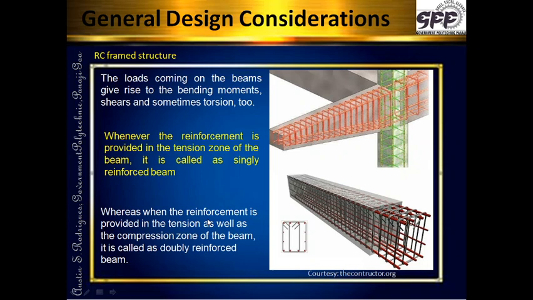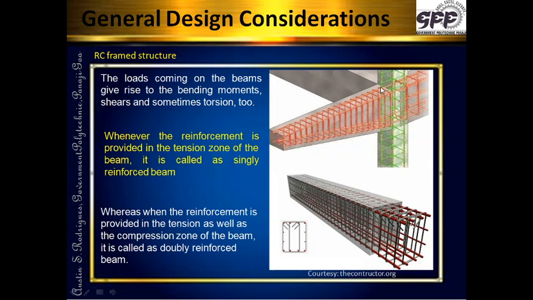Sometimes reinforcement is required to be provided in the tension as well as the compression zone, because the loads are heavy, because the bending moments are heavy, the concrete itself is not capable of taking the load, or there may be more reasons other than that. When reinforcement is provided in both the zones, this is the tension zone over here for the cantilever on the top, and this is the compression zone for the cantilever at the bottom.